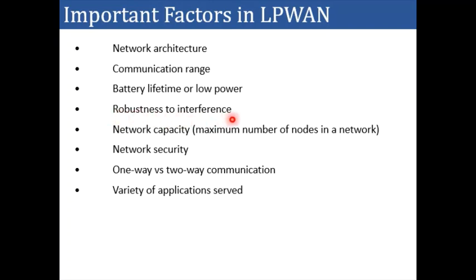Robustness to interference: since the devices are deployed in the field, there should be very little interference. Network capacity, that means how many nodes you can connect to the network. Ideally the network capacity should be very large so that a large number of devices can be connected to the network. Network security is another factor which has to be added in the low power wide area network. It can have either one-way or two-way communication depending upon the application, and it has a variety of applications served.